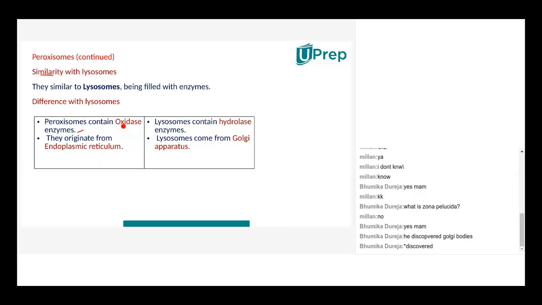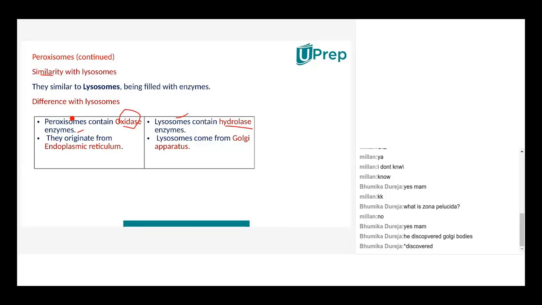So which is different from acid hydrolase enzymes in lysosome. So while discussing the lysosome, I explained how hydrolysis, I think Arnav, you asked what is doing the hydrolysis, isn't it? Breaking of water molecule, I explained, isn't it? So that hydrolysis you will find in lysosomes, whereas the enzymes which are there in peroxisomes are oxidases.